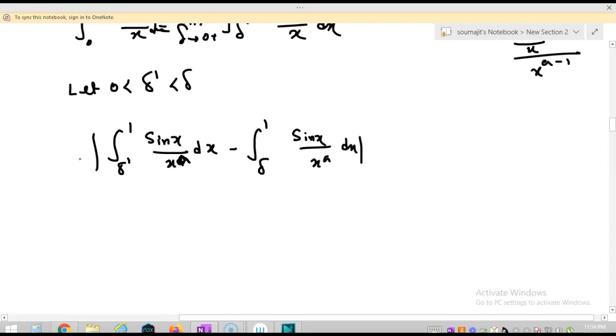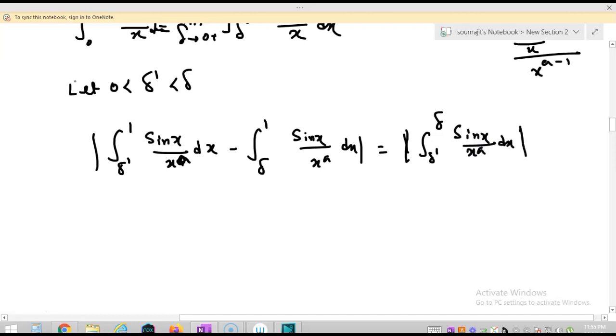Okay, I am starting with the modulus of this. So this is equal to, as delta is bigger quantity, it will be delta dash to delta. So it will be integration delta dash to delta sine x by x to the power a into dx.